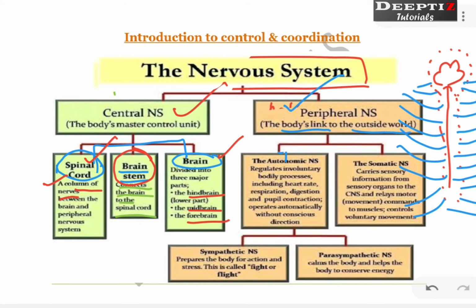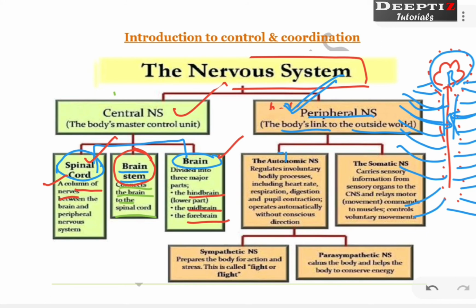Here, outside world means outside the central axis, the brain and spinal cord. The brain is protected by the skull, the spinal cord is protected by the backbone. In a simple way, we can say that the peripheral nervous system arises from the central nervous system, from the brain as well as the spinal cord. Suppose you are touching a hot object with your hand. The first thing coming in contact with that hot stimulus is actually our peripheral nervous system. Then the peripheral nervous system passes it to the central nervous system, then to the brain. Are you getting the point?